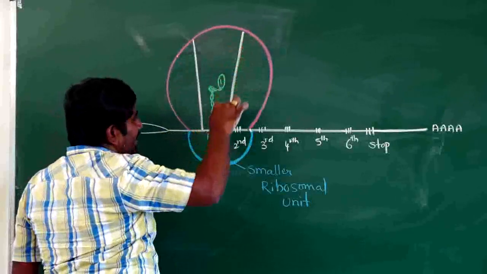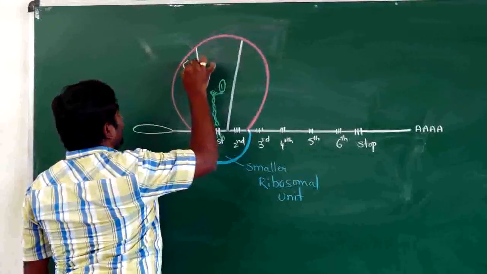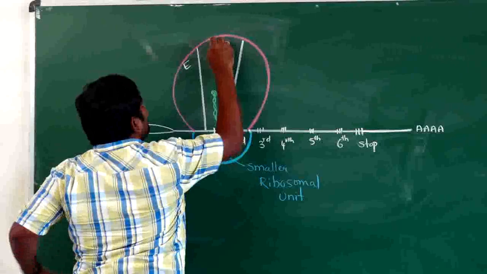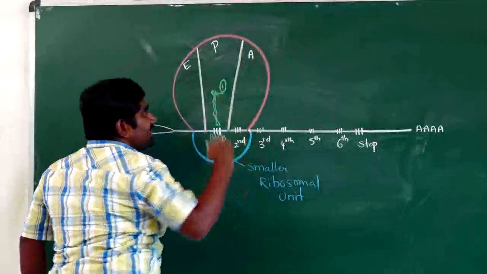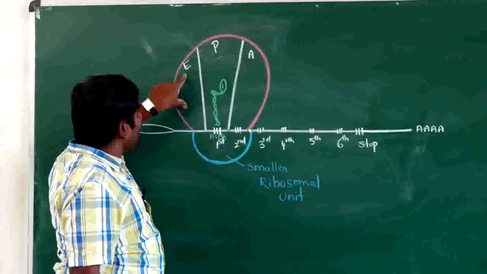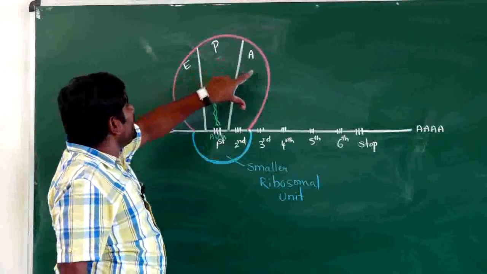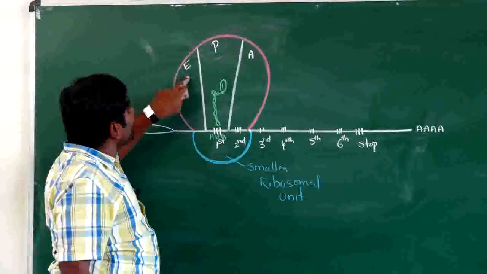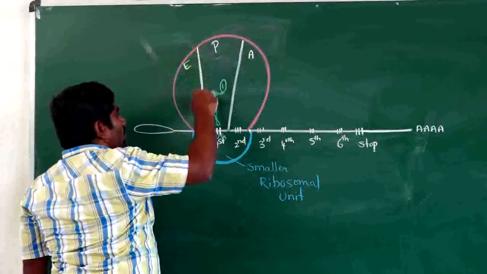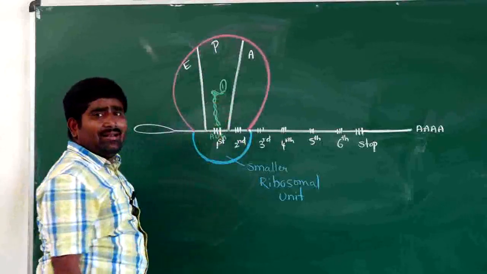There are three regions present in the ribosome. The first is the E site, the elimination site, then the P site, the peptidyl site, and the A site, the aminoacyl accepting site. The larger ribosomal unit contains these three sites: the E site, the P site, and the A site.